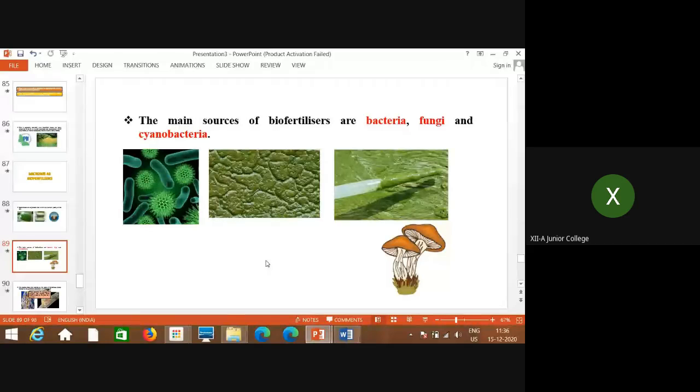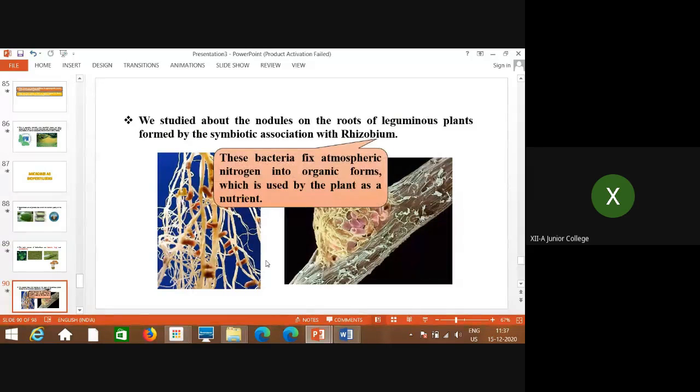The main sources of biofertilizers are bacteria, fungi, and cyanobacteria. Previously I must have mentioned bacteria and cyanobacteria; last year we studied this to some extent in the classification of plants also. So we'll study now each type with example.